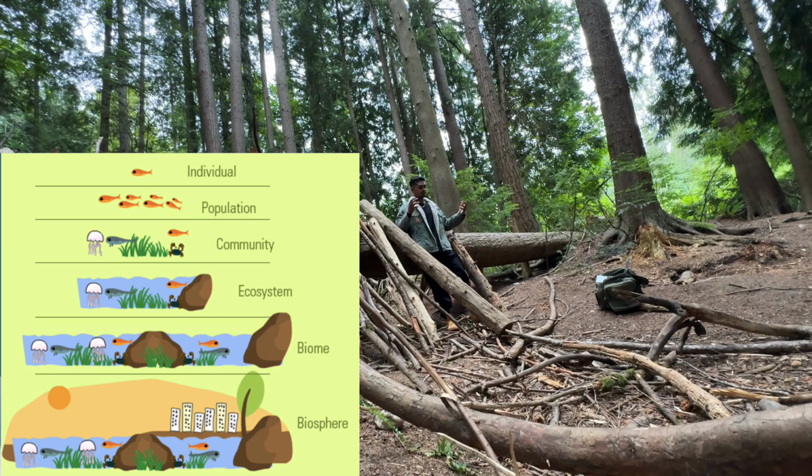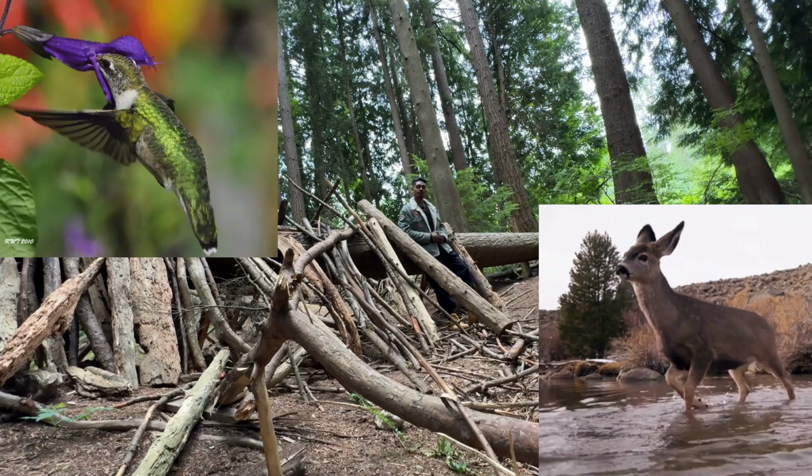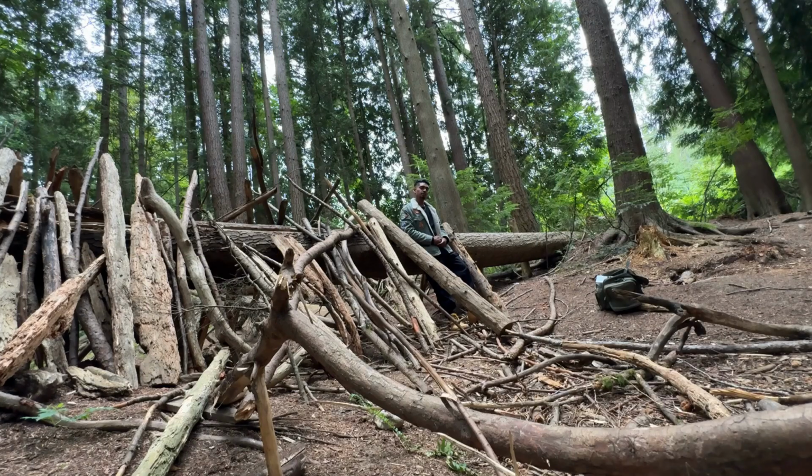A community is made up of all interacting populations that live in an area. The best example for you is the pine forest community. I don't know what type of forest I'm in right now, but if I was in a pine forest, the community would involve animals like mule deer, hummingbirds, and spotted bats among the pine trees. In a community, each species has a particular habitat.